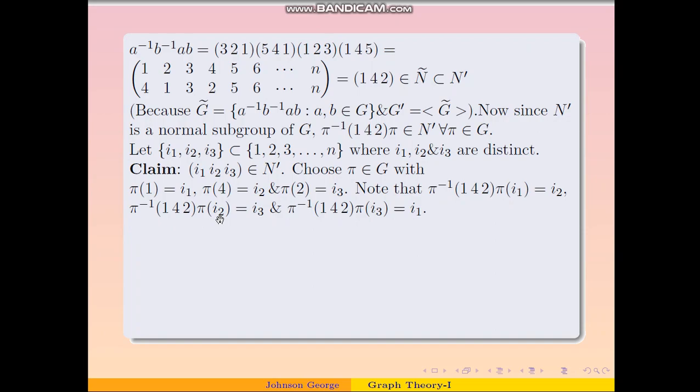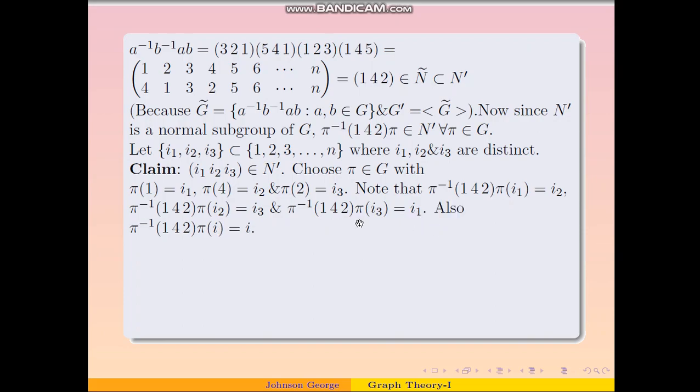Similarly, we can see that this permutation will send i2 to i3. Let us see why. i2 will be sent by pi inverse to 4. 4 will be sent to 2, and 2 will be sent to i3 by pi. And so ultimately i2 was sent to i3. And similarly, we can see that i3 is sent to i1.